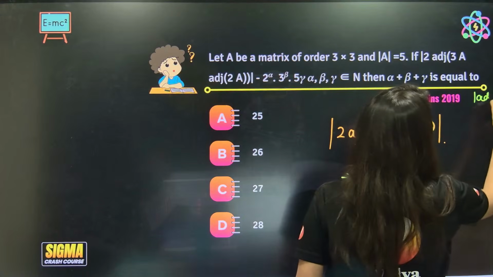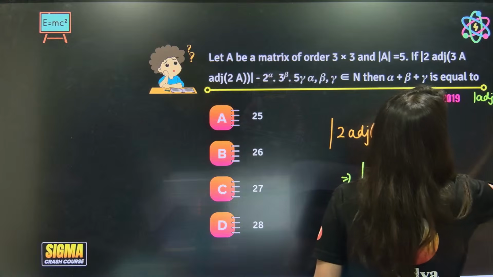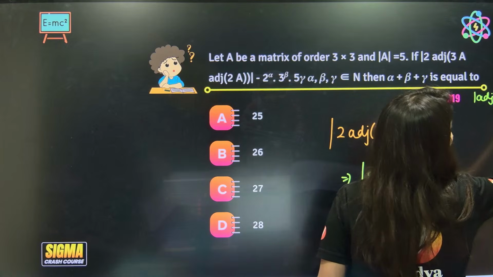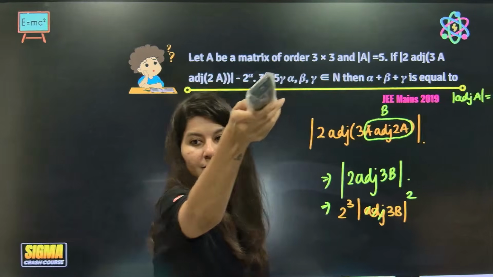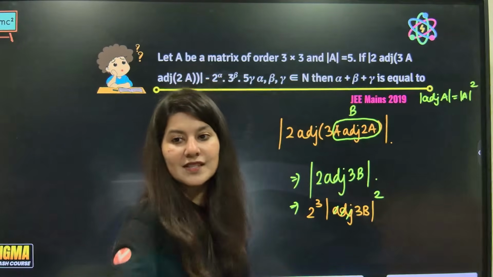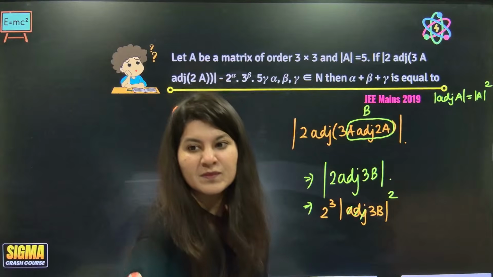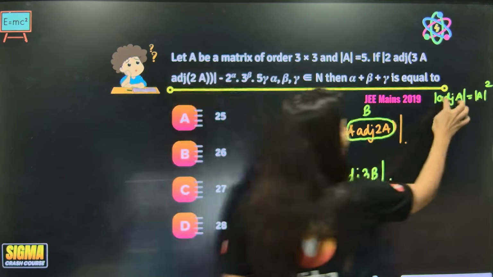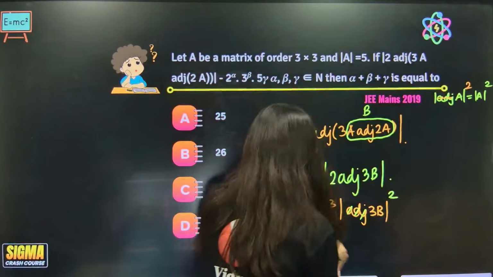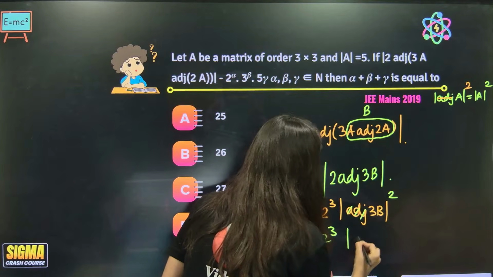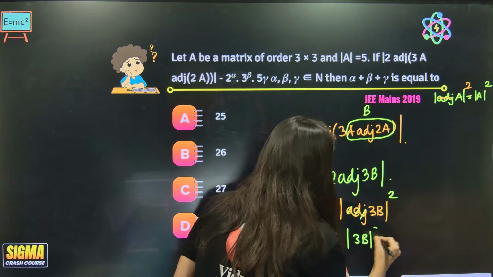Because determinant of adjoint of A is determinant A power n minus 1, and 3 minus 1 is 2. This is the property I'm talking about. So just remove adjoint and apply square. So this is 2 cube and determinant 3B whole square.